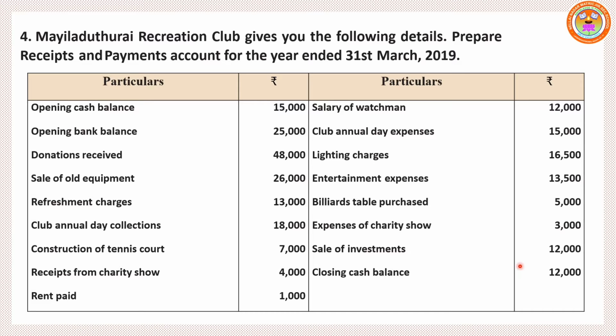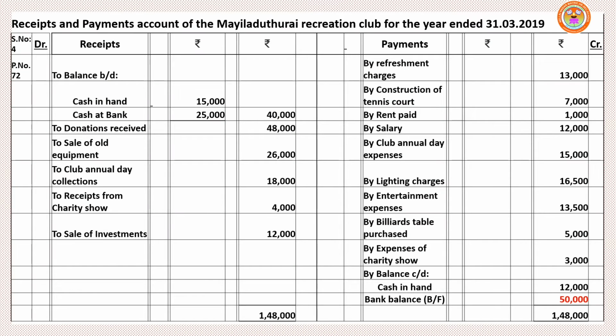Let me see how to prepare the answer for this question. In the center of the page, write the heading: Receipts and payments account of Mayiladurai Recreation Club for the year ended 31st March 2019. Receipt side: to balance brought down. Both the balances are favorable, so show them under debit side, cash in hand and cash at bank. Look at the question and proceed according to the question.